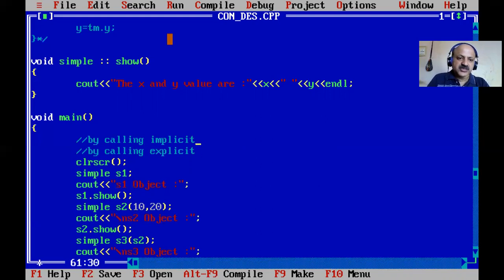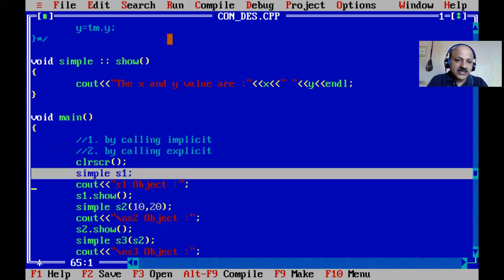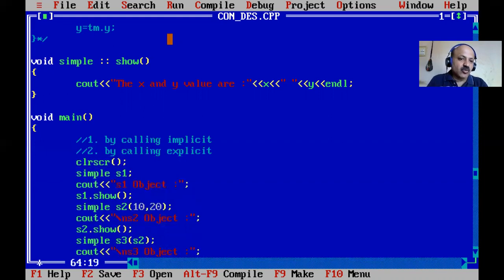The first technique I cover is known as implicit. Now we can cover the explicit. With implicit, the compiler accepts the call, we do not call it ourselves. It is like a normal built-in data type where x is initialized to 10.